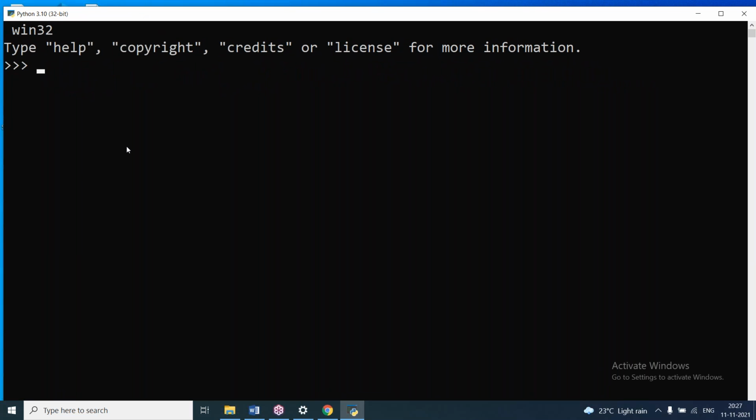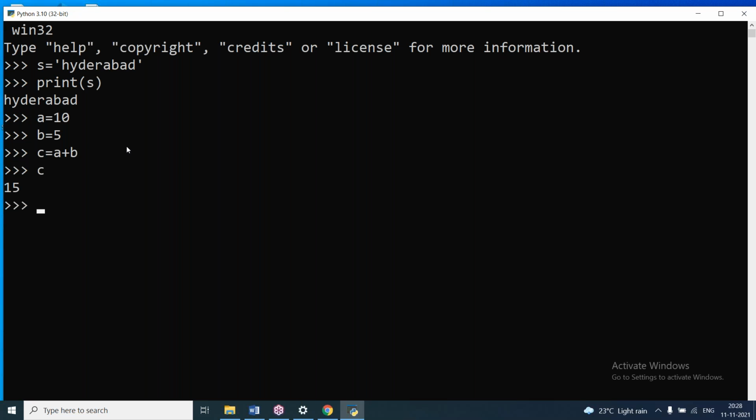So here we'll get a window like this, like before we have used. In interactive mode, I'm giving the values here. So print s, and here I'm giving values. We can also see the data type using the type function. So like this we are executing. As I said before, interactive mode is used to check the features of Python. The statements are executed immediately and they give the result.